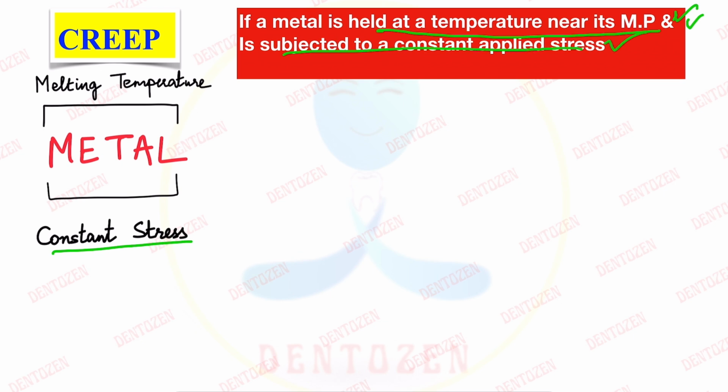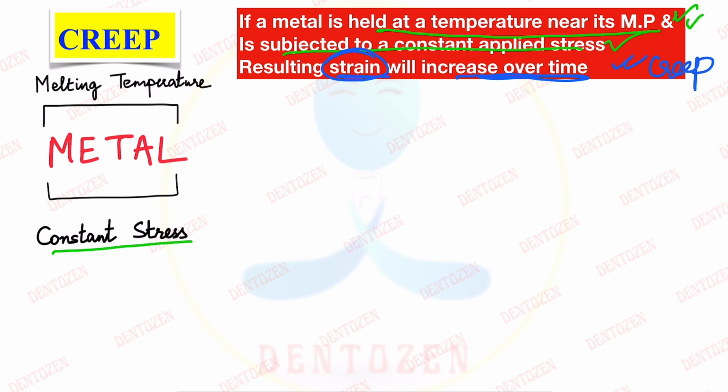There will be strain, that is distortion. So these two things will result in a strain which will increase over time. So that is how creep happens; the strain that is happening is basically called creep.